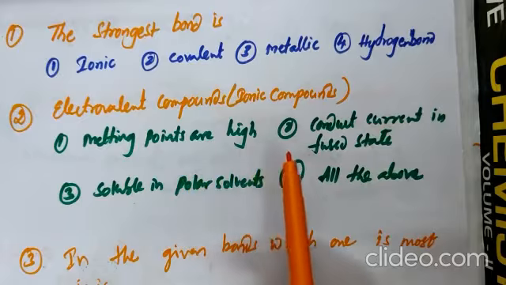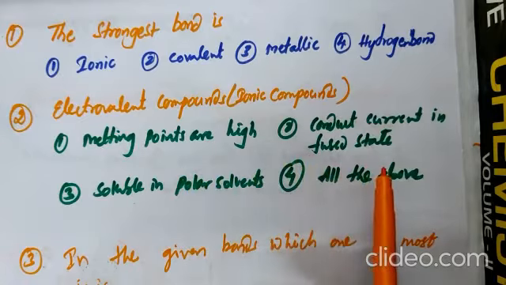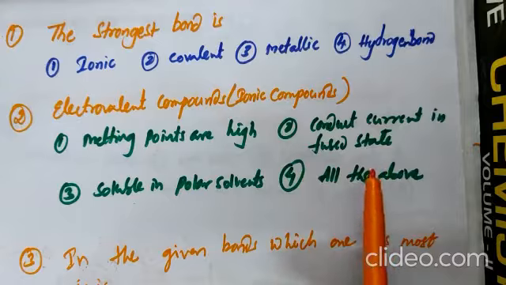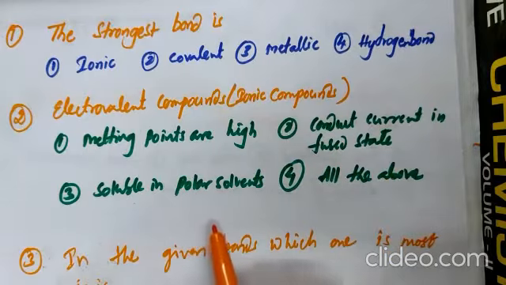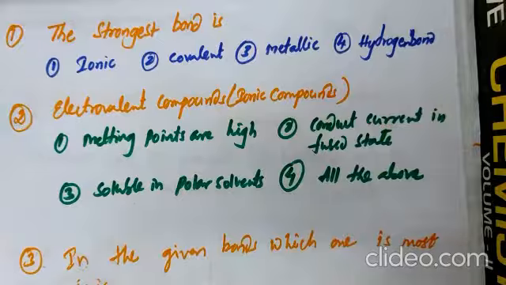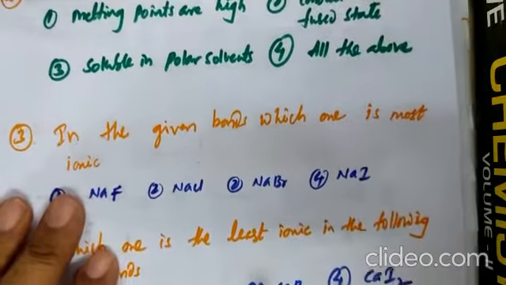Ionic compounds exhibit high melting and boiling point, and they conduct electricity in fused state and aqueous state. They do not conduct electricity in solid state, and they are soluble in polar solvent. So all options are related to the properties of ionic compounds only. The correct answer is what? All the above.